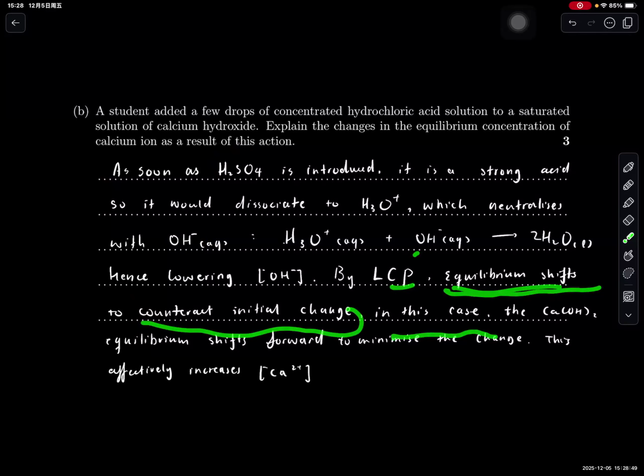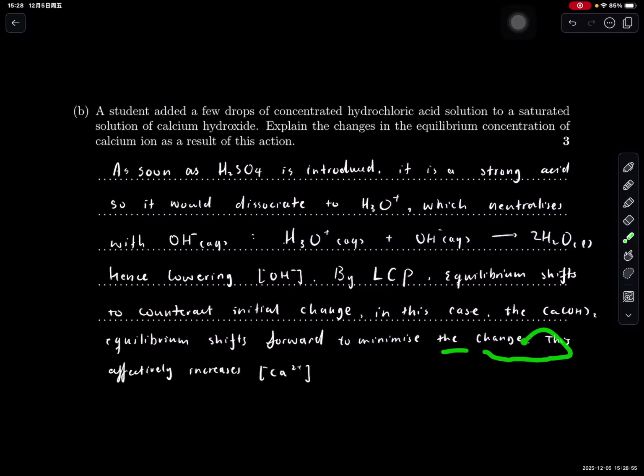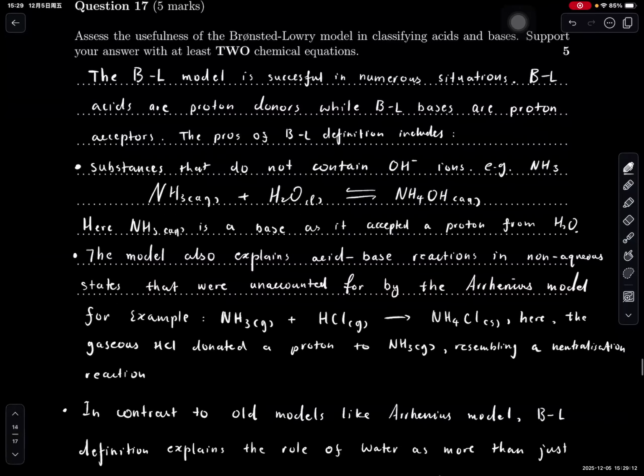In this case, relating back to the question, the calcium hydroxide equilibrium shifts forward to minimize the change. That will increase the calcium concentration, or you could add that this increases the molar solubility, increases solubility as well.